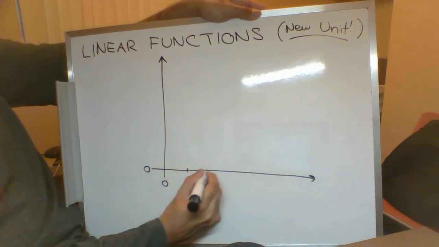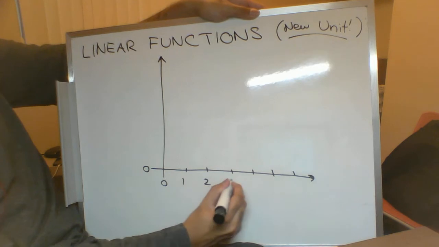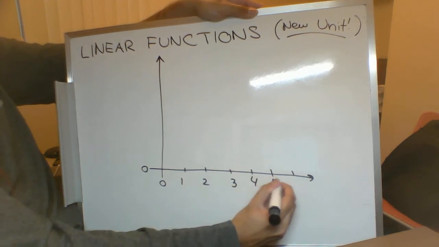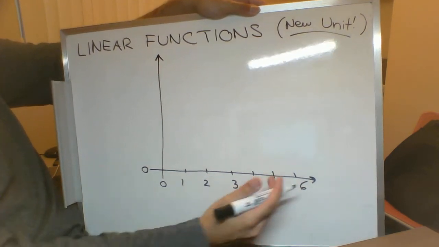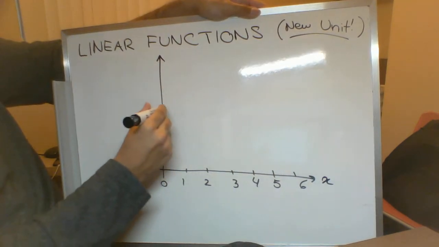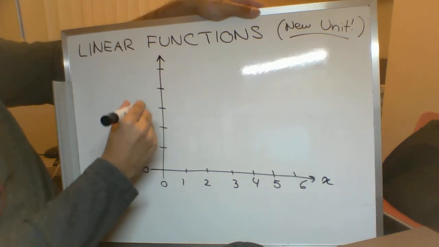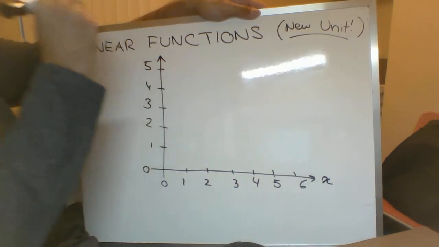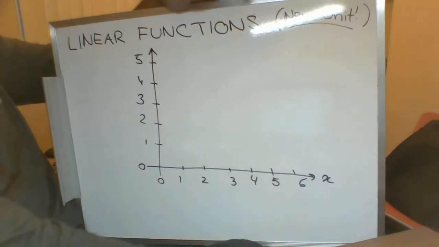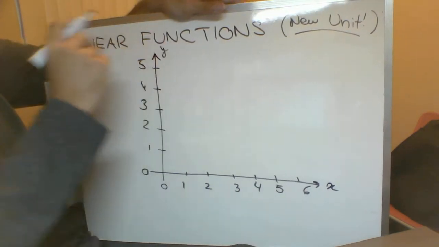So we've got zeros there. 1, 2, 3, 4, 5, 6. Oh, the 6 is way off to the side. That's our x-axis. And then going this way, we've got 1, 2, 3, 4, 5. I guess I only got 5 that way. Great. All right, so we've got our x-axis and we've got our y-axis.